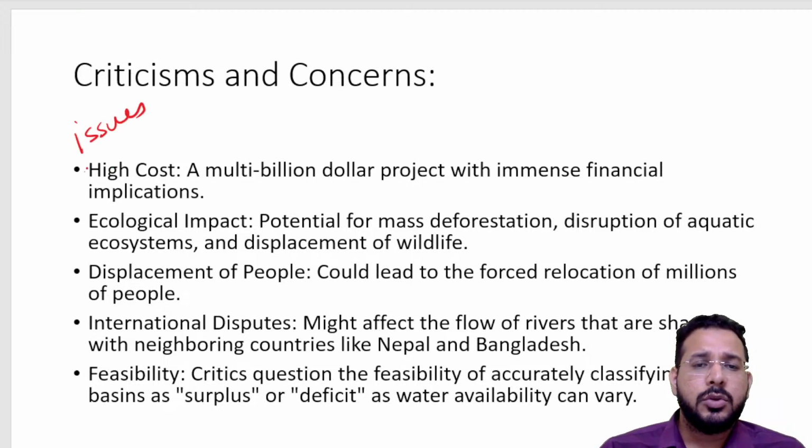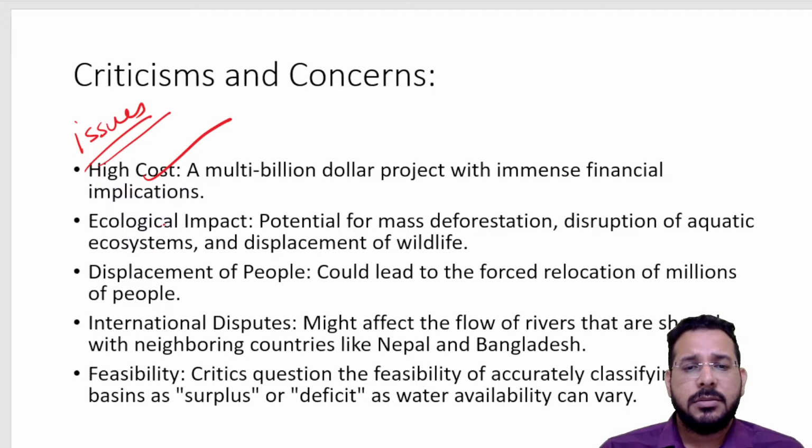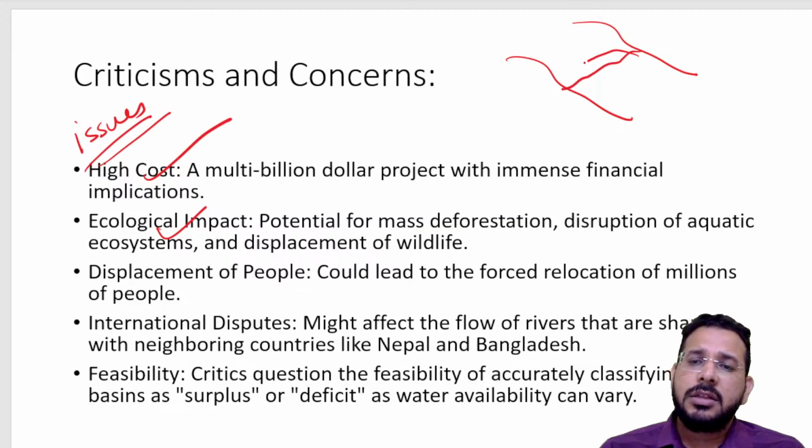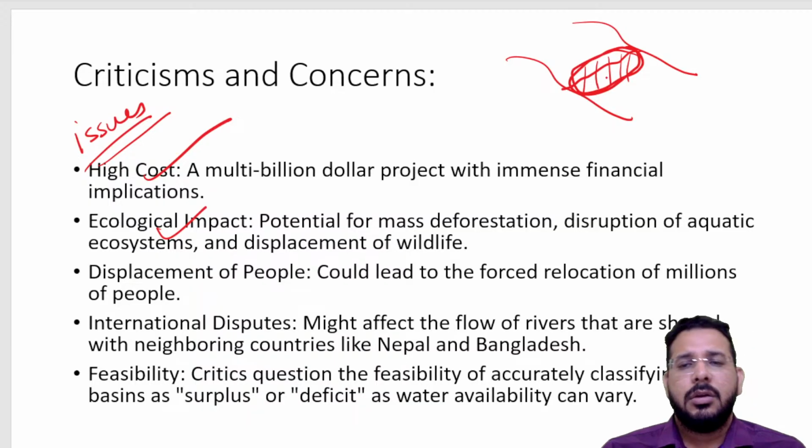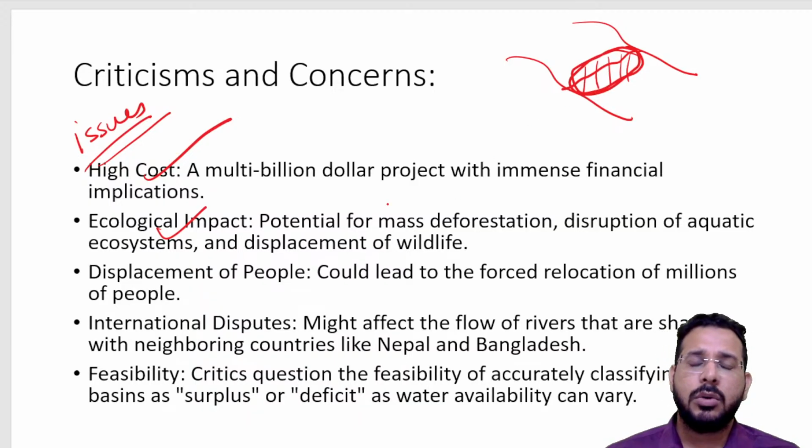One is that building such interlinking is very costly, and there is also ecological impact. If there are two rivers and we want to link them, the whole forest area present in between will be destroyed, and corridors for animals will also get destroyed. People living there will also be displaced.